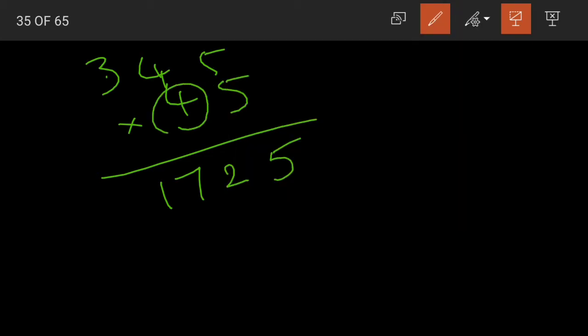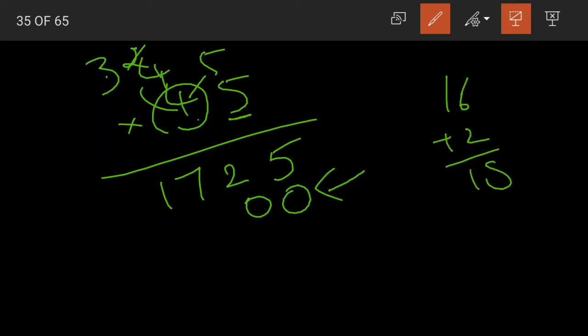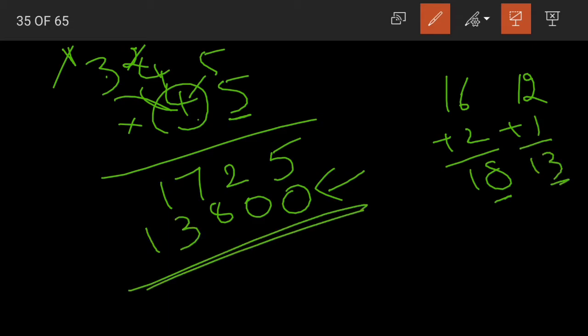Now next comes the digit in tens place, which is 4. A new digit, a new line. After 4 we are having one digit, so placing 0. 4 5s are 20. 0 here, 2 carried. 4 4s are 16. 16 plus 2 becomes 18. Yes, children, 8 will be written here, 1 will be carried. 4 3s are 12 plus 1 becomes 13. Now 13 is written as it is.